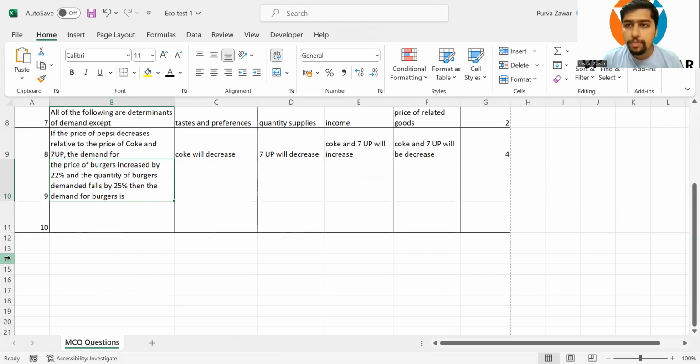The price of burgers increased by 22% and the quantity of burgers demanded falls by 25%, then the demand for burgers is... Think carefully, price of burgers increased by 22 and demand went down by 25.